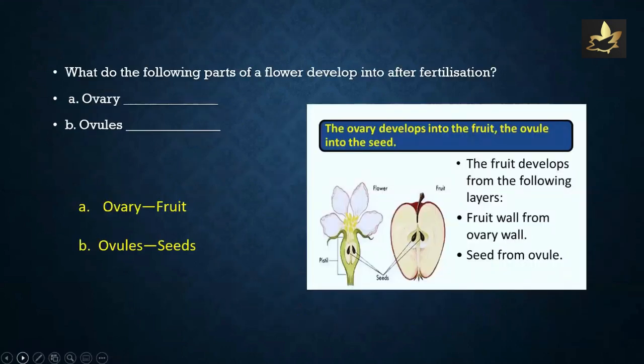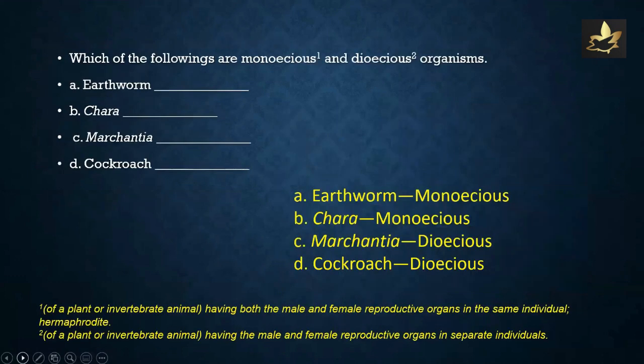What do the following parts of a flower develop into after fertilization? Ovary develops into the fruit, ovules into the seeds. Which of the following are monoecious and dioecious organisms? Please note, monoecious refers to an invertebrate animal or a plant which has both the male and female reproductive organs in the same individual, also known as hermaphrodite, while dioecious implies having the male and female reproductive organs in separate individuals.